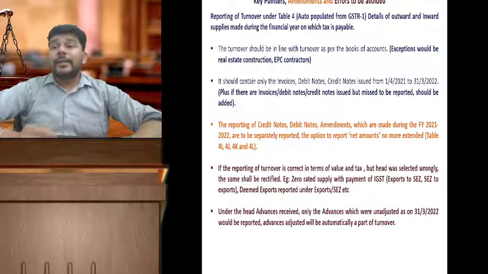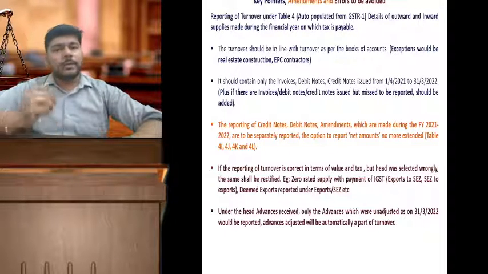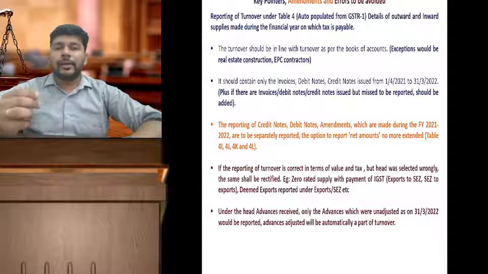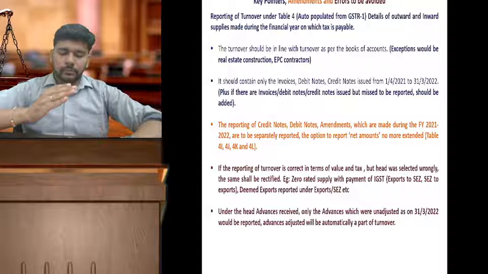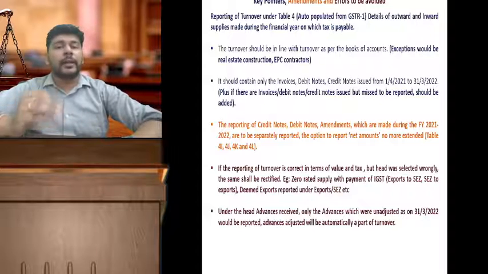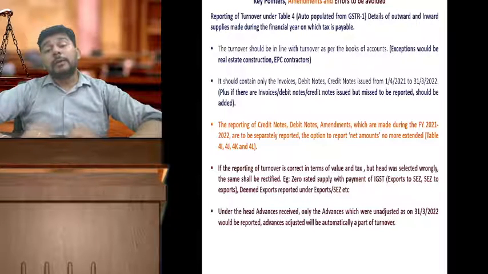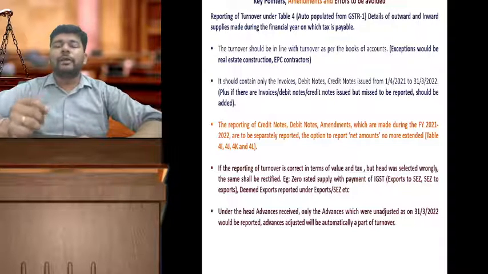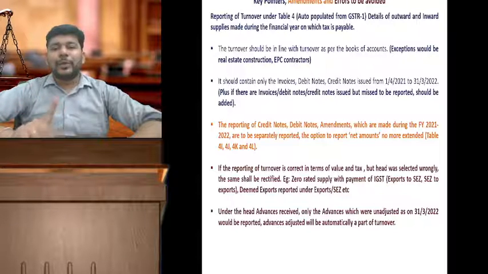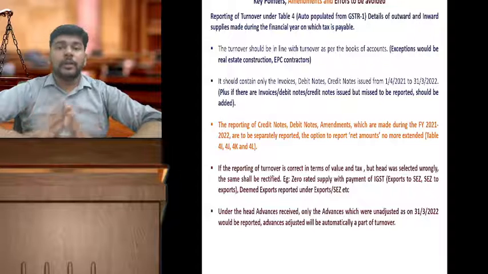Now friends, there are two possibilities. You might have filed GSTR 1 wrongly, but GSTR 3B was filed correctly and it is in line with the books of accounts. Meaning thereby, the taxes have been actually correctly paid. The GSTR 3B return is actually in line with the books of accounts. Only GSTR 1 was filed incorrectly. Then the table 4 figures will only be updated, but there will be no tax liability again to be paid, because the taxes have been already paid in your GSTR 3B during the year.